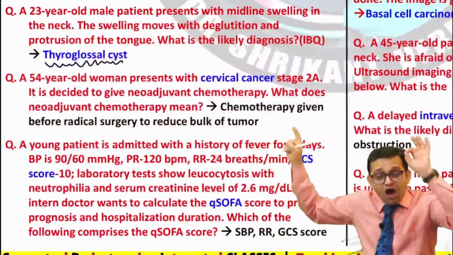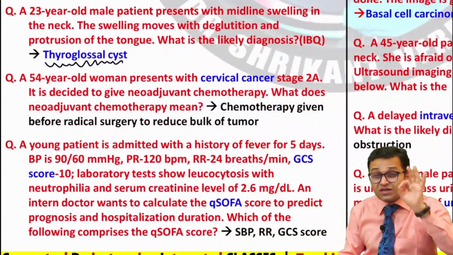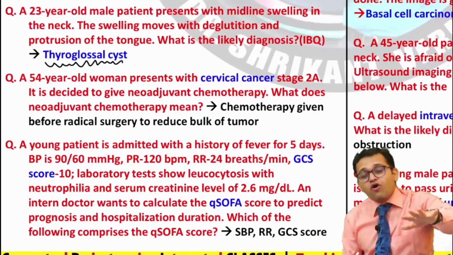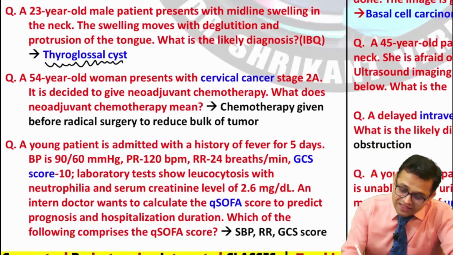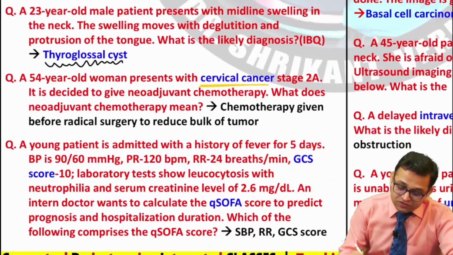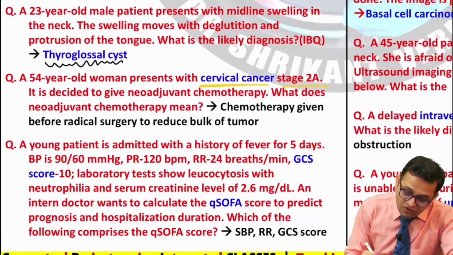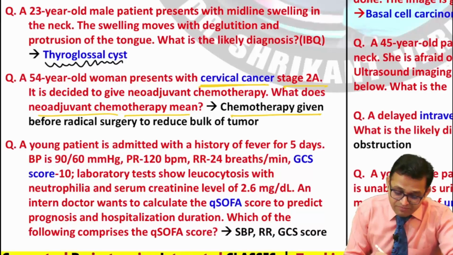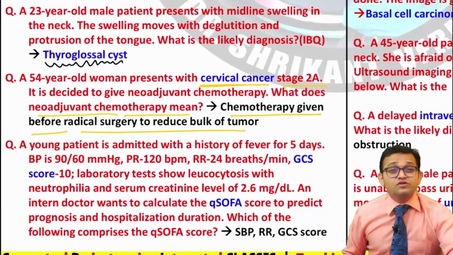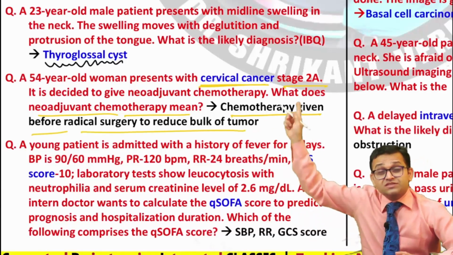Now can you see, I am always saying to the students that cervical cancer is one of the most common causes of cancer in India. Yes, in females, the answer is cervical cancer. So their staging was given and they were asking for neoadjuvant chemotherapy. So the answer was chemotherapy given before radical surgery to reduce the bulk of the tumor. So don't leave this cervical cancer topic.